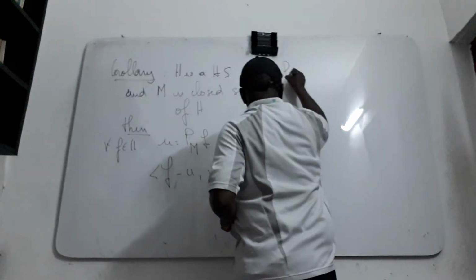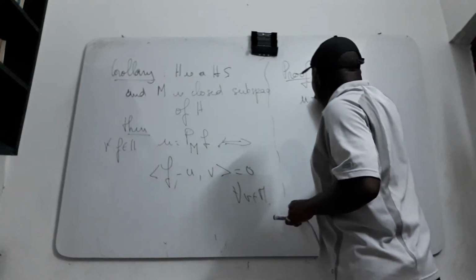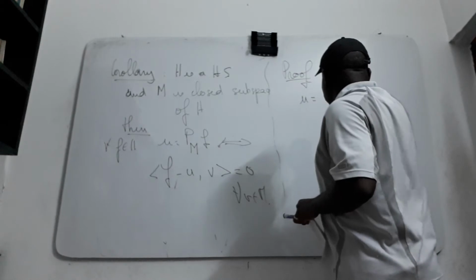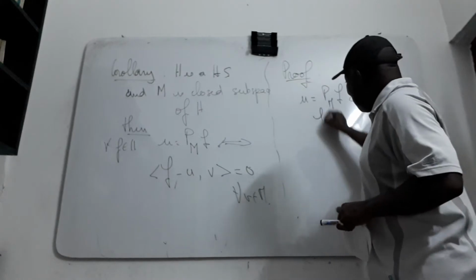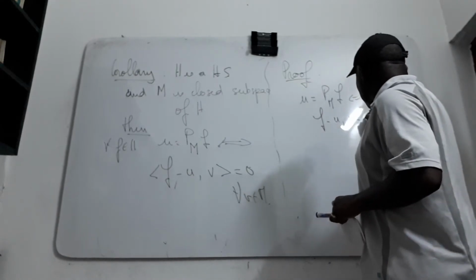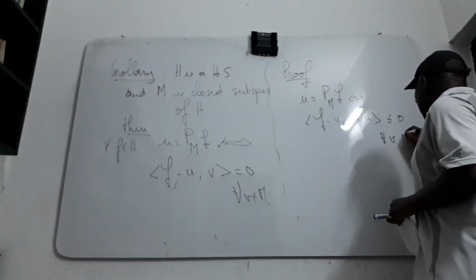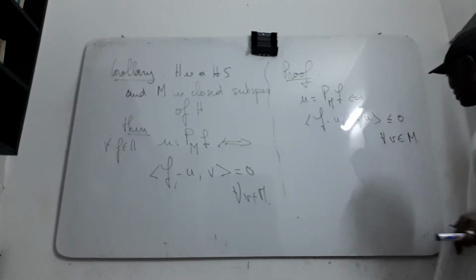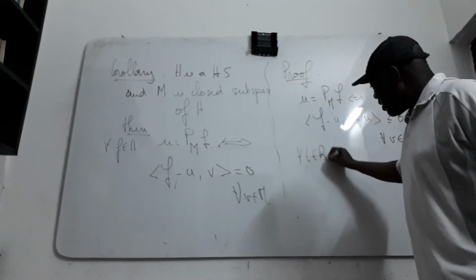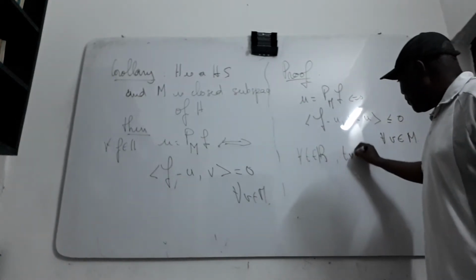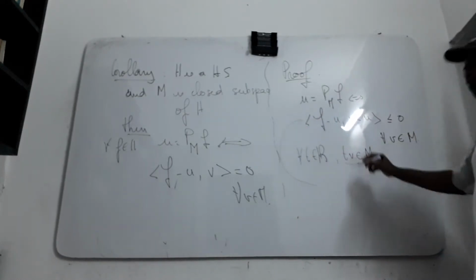For the proof, this is simple. When you put U equal to P F, that means first of all that (F minus U, V minus U) must be less than or equal to 0 for all V in M. M is a vector space, so for all T in R, TV is also an element of M. Then this relation is also true for TV.